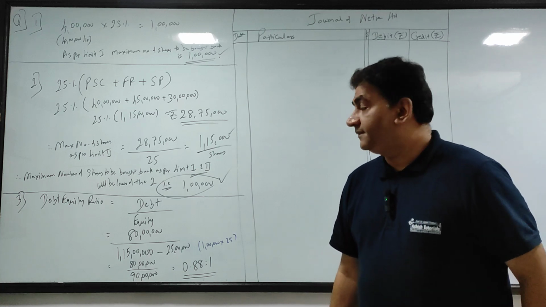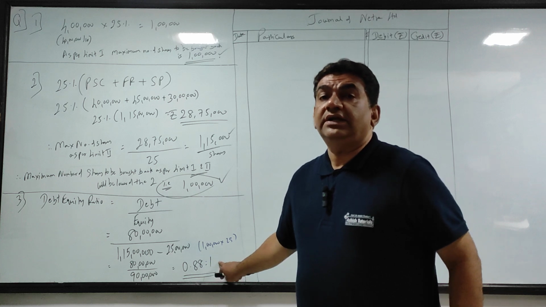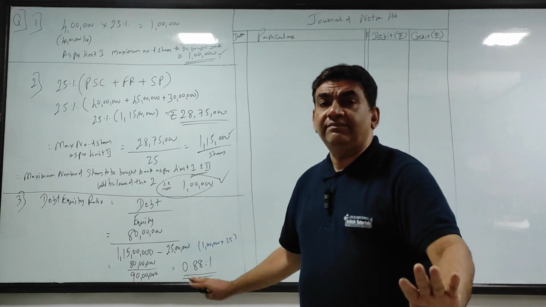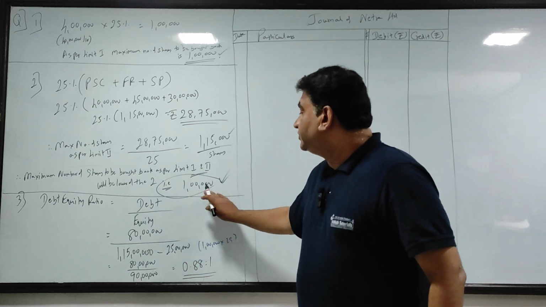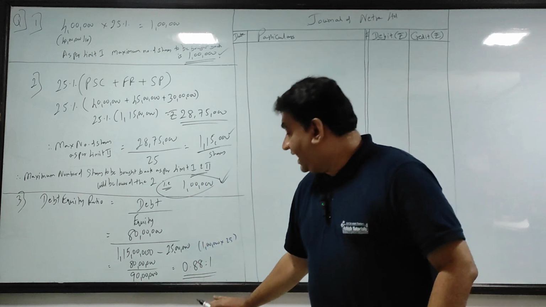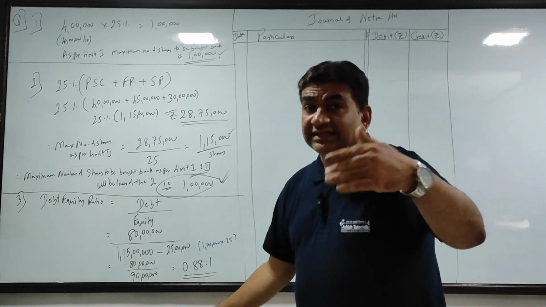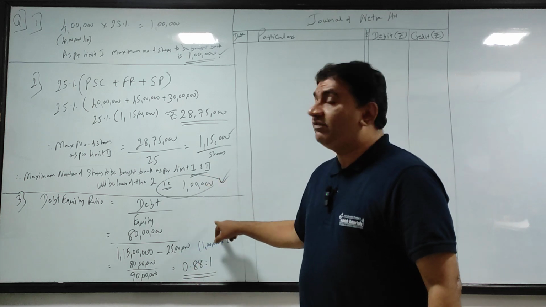What is the condition? What is the limit? Post buyback, this should not be more than 2 is to 1. अगर ये 2 is to 1 या उससे कम है, it is fine. कितना है? 0.88. So it's absolutely fine. I will buy back 1 lakh shares. अगर ये more than 2 is to 1 होता, there would be another calculation after this where the answer would be less than 1 lakh.